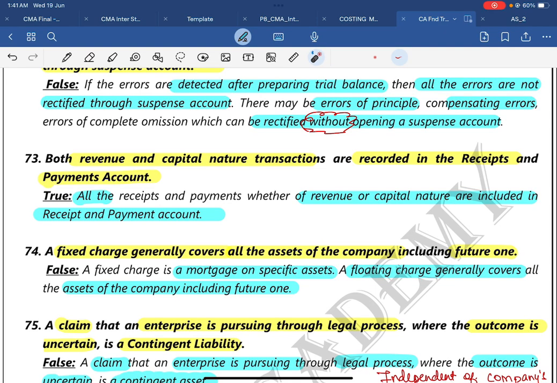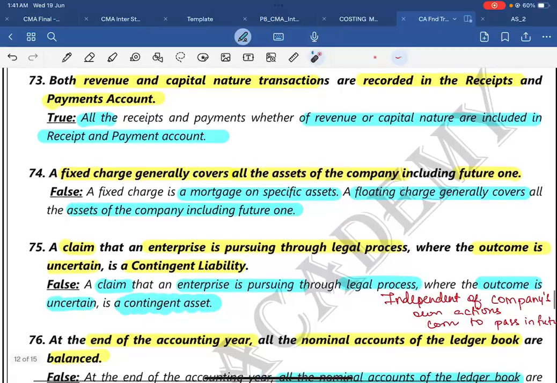Okay, you will write it third. Both revenue and capital nature transactions are recorded in receipts and payments account. Either you can say this is false, or you can say this is true. It's up to you. I will make sure to try to change 1 or 2 words to find out the answer. Don't state the complete statement over there. You may enter it wrong.